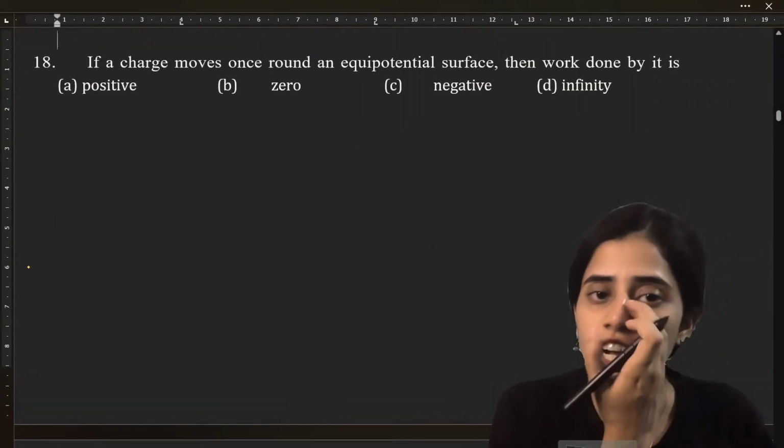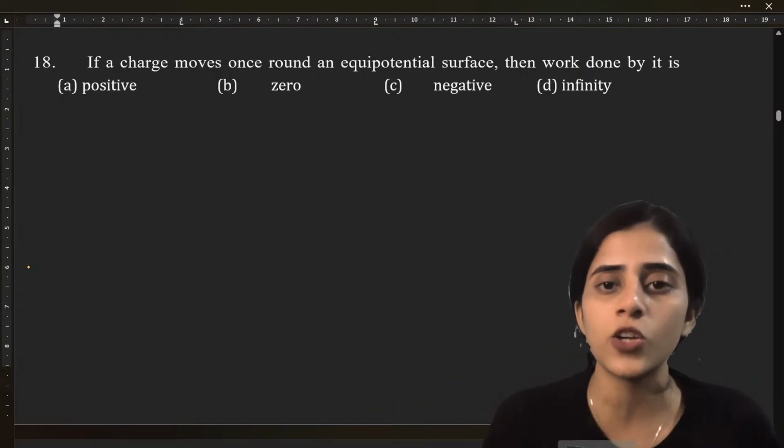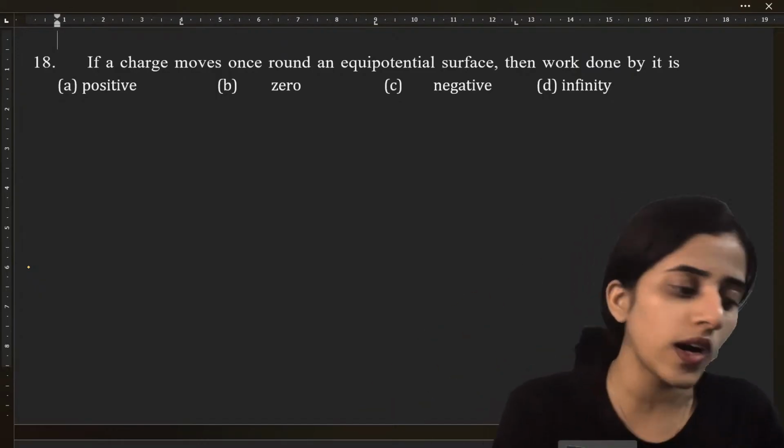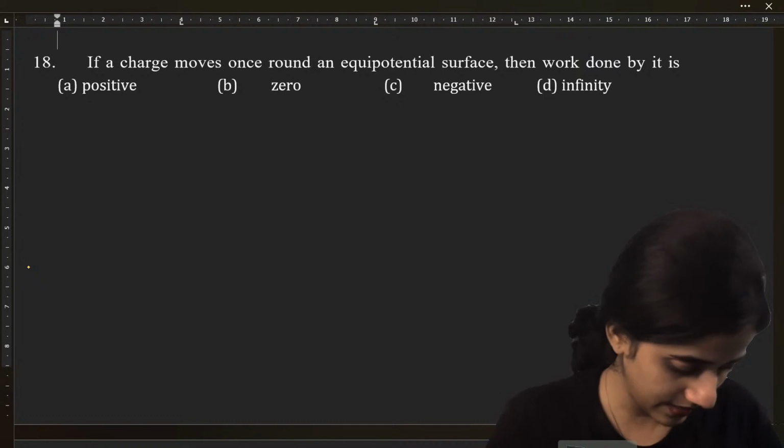Okay, so if a charge moves once around an equipotential surface, then the work done by it is.